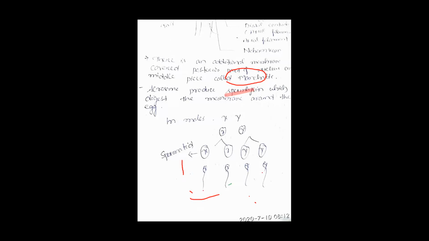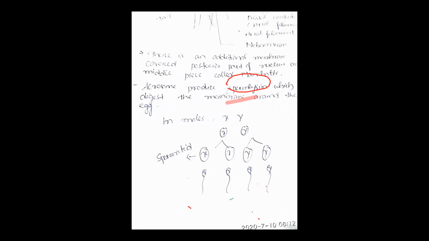Then see, in males there are X and Y chromosomes. Female has XX, male has XY. How many spermatids form from a single germ cell?